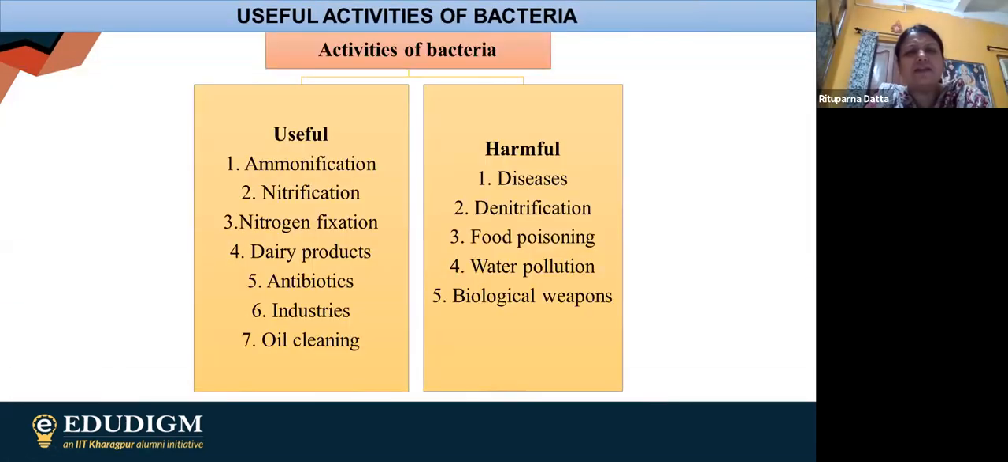So now we are having some useful activities of bacteria. In case of useful activities, we can say that obviously ammonification, nitrification, nitrogen fixation, dairy product formulation, industrial product formulation, in industrial products citric acid, acetic acid are there, then oil cleaning process. These are the useful processes, whereas in case of harmful, obviously disease, denitrification, food poisoning, water pollution. So these are the basic useful and harmful activities in case of bacteria.